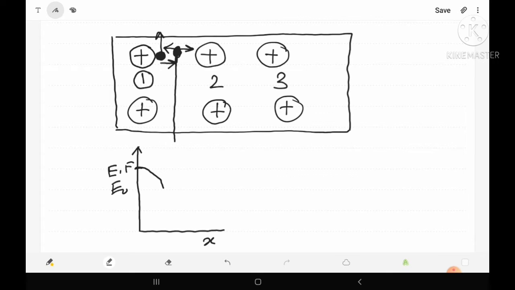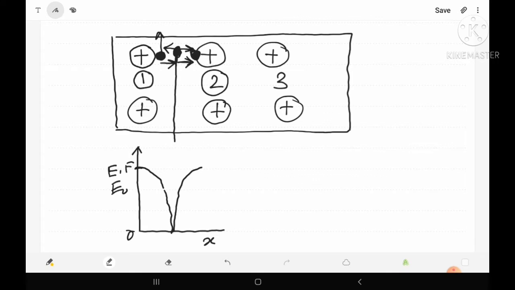That's why at this point the electron is treated as free. It means the electron will not experience any amount of electric force, so its electric field will become 0. Again when the electron moves towards atom 2, due to the effect of atom 2 the electric force acting upon the free electron increases, and it becomes maximum when the electron reaches atom 2.